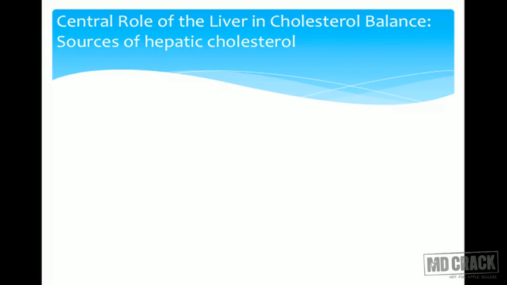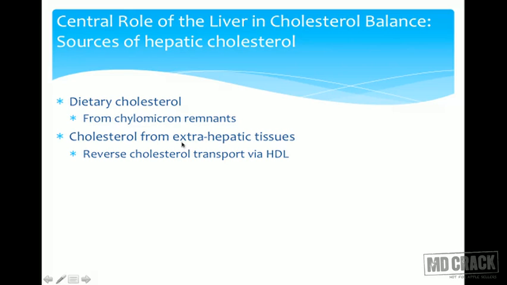Whatever cholesterol has come from the diet, how does it reach the liver? It reaches via the chylomicron remnants. So the different sources: dietary cholesterol comes from chylomicron remnants. Cholesterol from extrahepatic tissues comes via reverse cholesterol transport via HDL. And de novo synthesis, which is taking place within the hepatic cells itself.